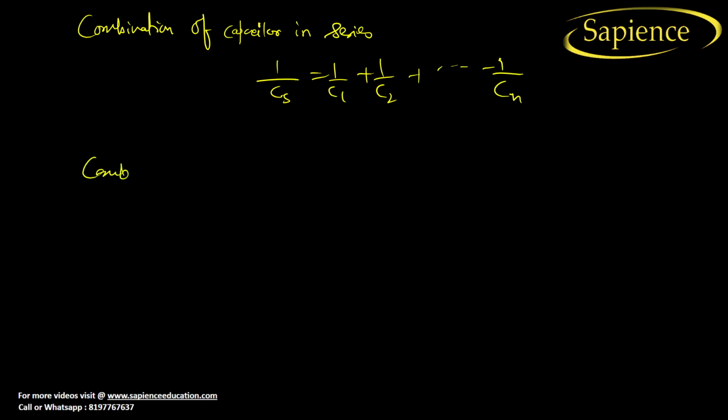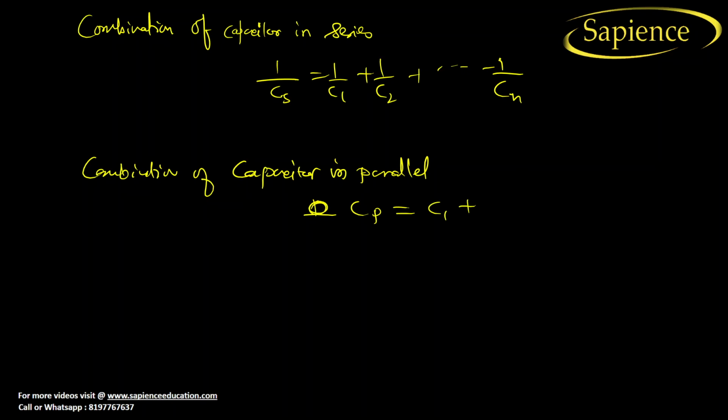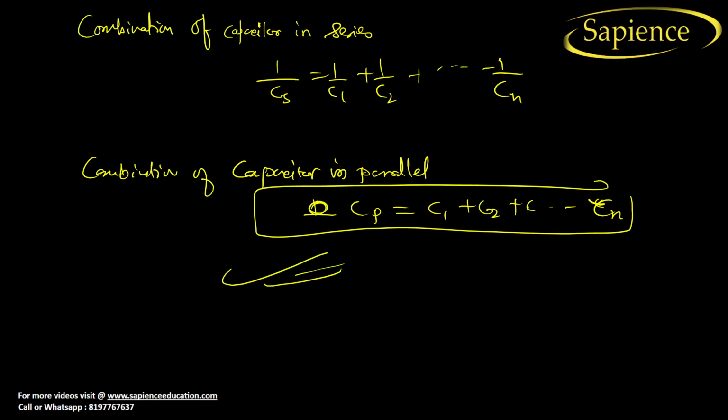Now combination of capacitors in parallel. This will be directly Cp is equal to C1 plus C2 plus C3 dot dot dot Cn, right? So I hope you have understood these things.